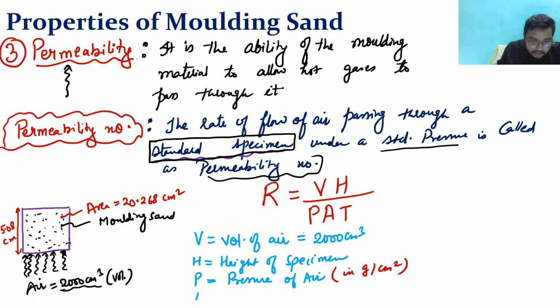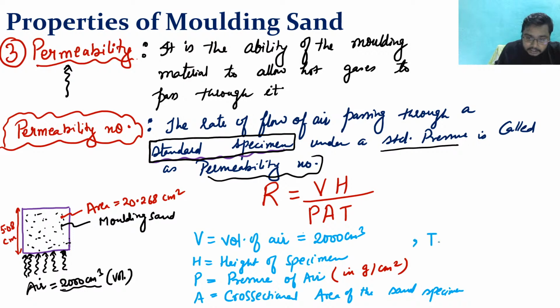Now see, next is the area. This area is actually the cross sectional area of the sand specimen. And we know that this is 20.268. So this is what is there. And next is the t, what is it?